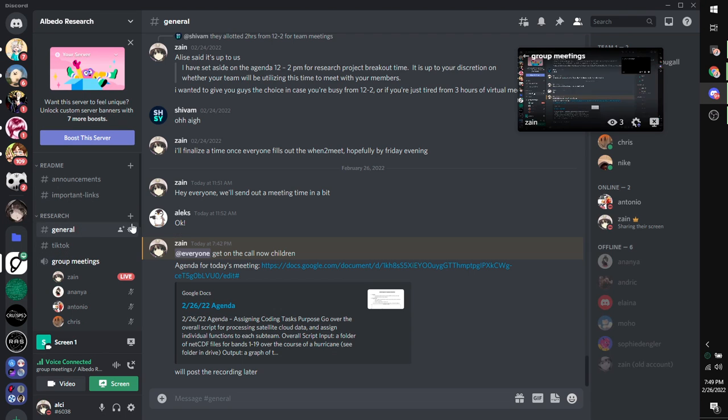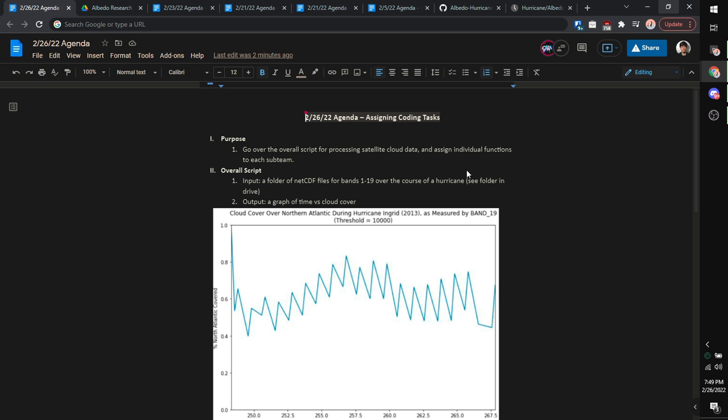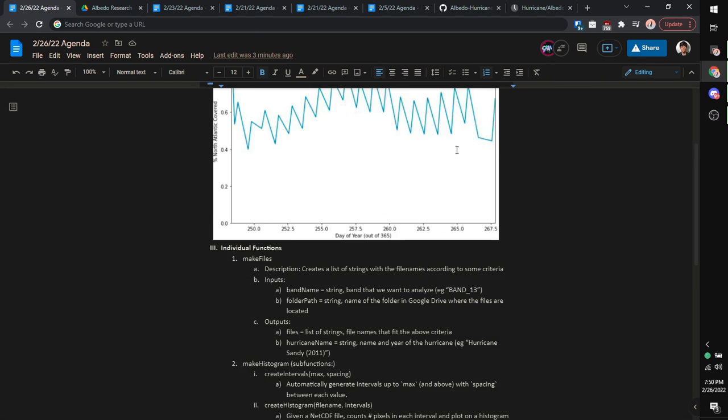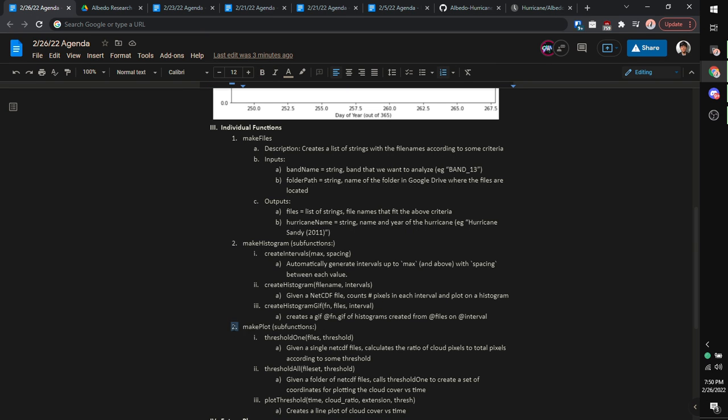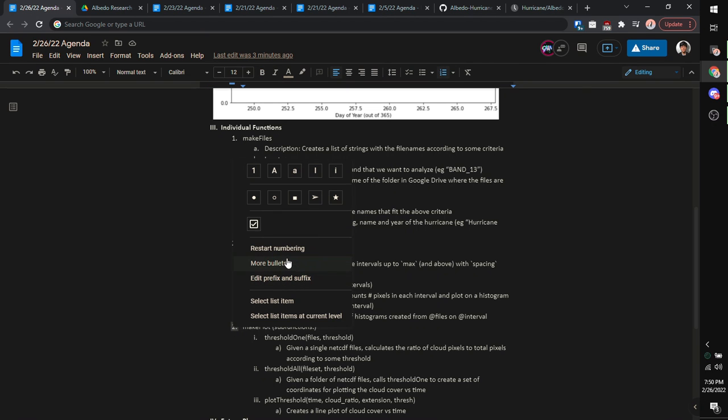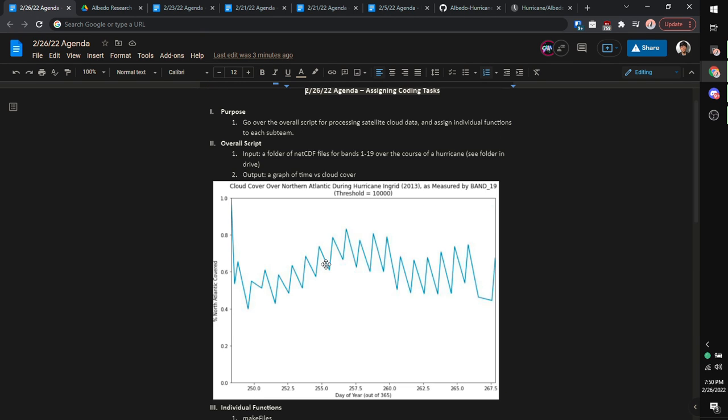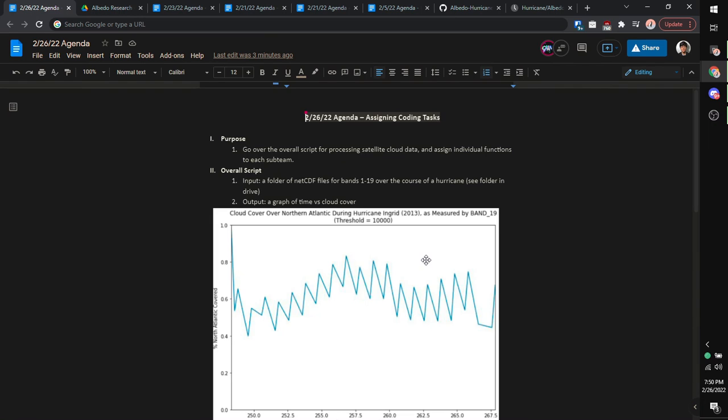So, yeah, nice. This is just the agenda for today. I'll try and keep it short. The purpose of the meeting is that I should have met with all the sub-teams individually. In this meeting, I'm just going to go over a script altogether, combining all of the brainstorming that we've done individually into a couple of tasks, three main tasks I've outlined down here, 1, 2, and 3. Wow, great numbering. Just ignore that. I'll fix this up later. These are tasks that each of the individual sub-teams are going to work on.